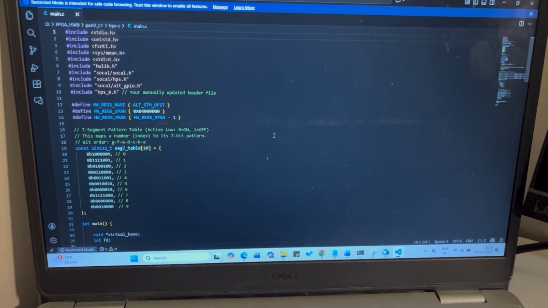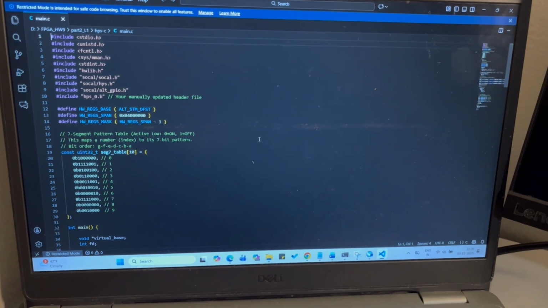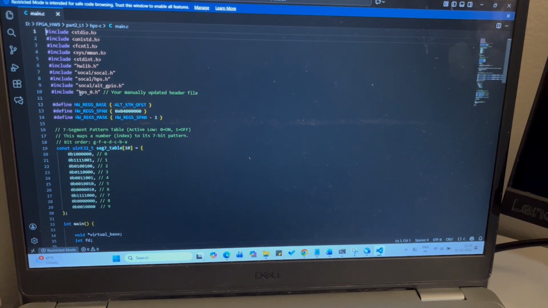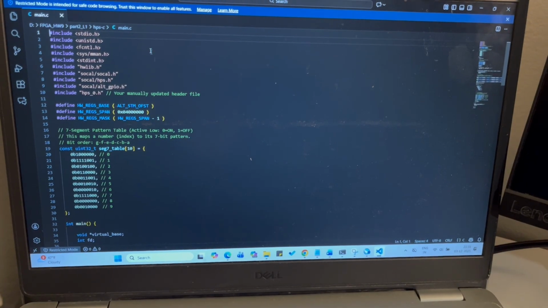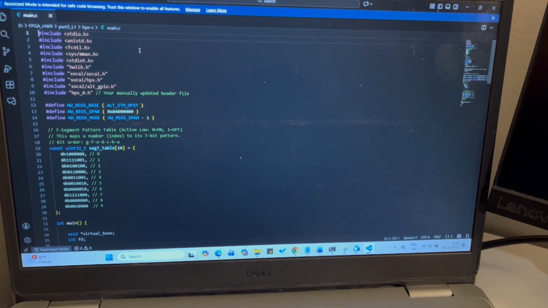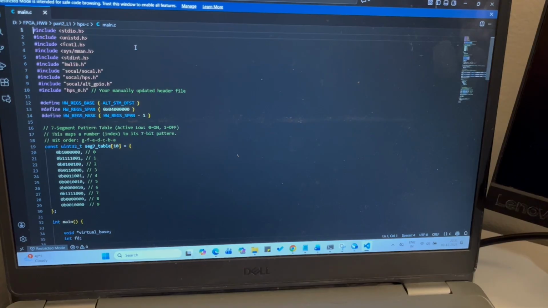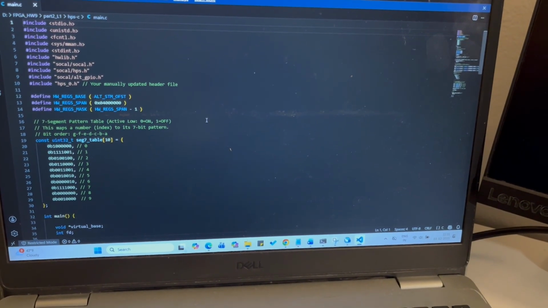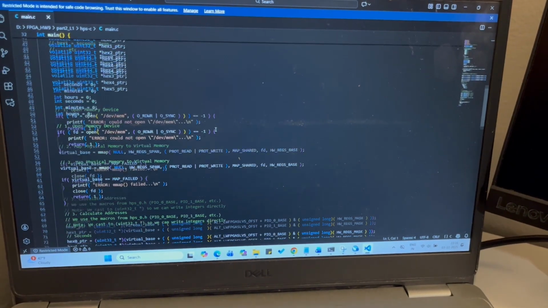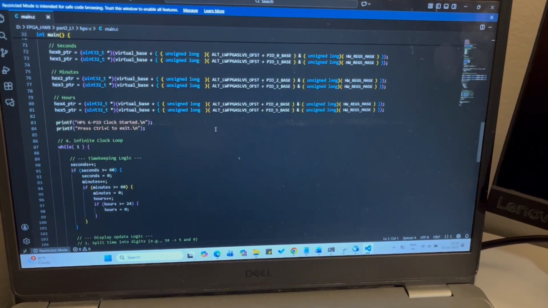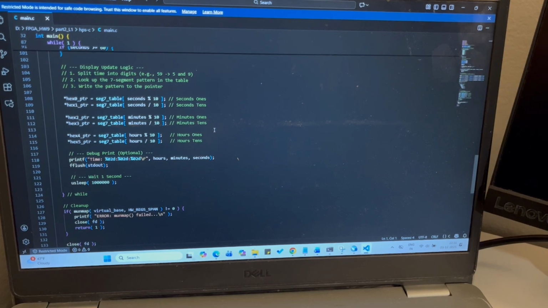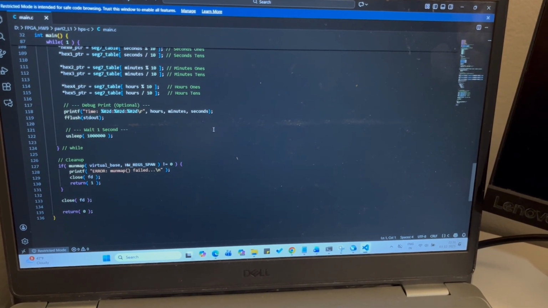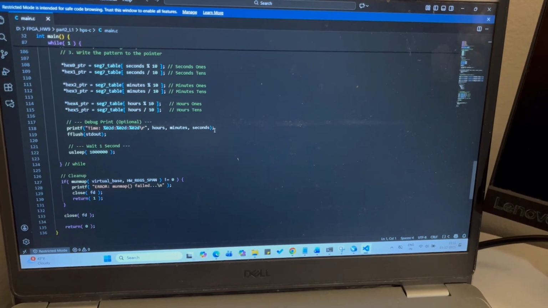This is a C program which I wrote for the 7-segment display. Over here I will be including the header file because we need to make sure the C program can get to know the address of each 7-segment display. If you come down, this is how the C program looks like, where the count starts at 0 and it goes till 23 hours 59 minutes 59 seconds.